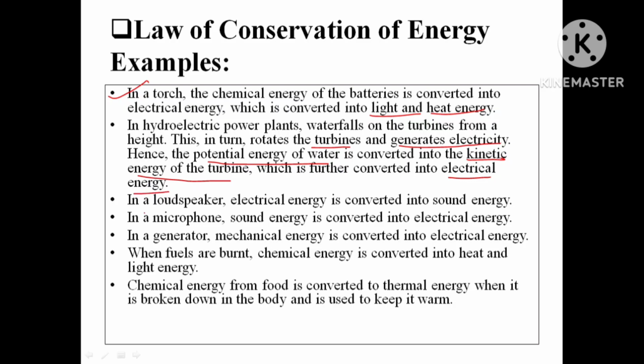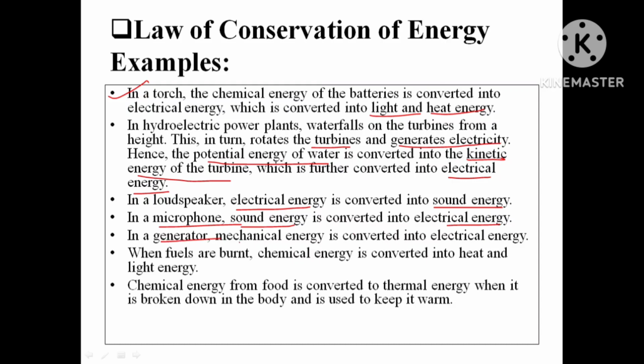Okay. In the loudspeaker, electrical energy is converted into sound energy. In a loudspeaker, you put on electricity, and when you speak in the mic, that electrical energy is converted into sound energy. In a microphone, when you speak, your sound energy is converted into electrical energy.